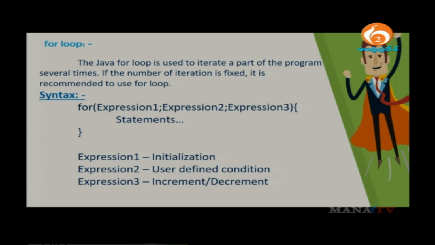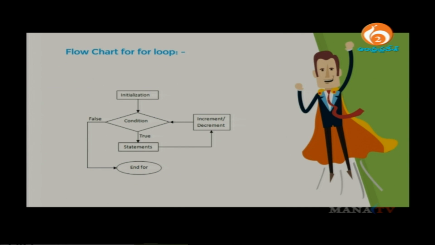Once you write this, you can check the flow chart of a for loop. First initialization takes place, then it goes to the second part, the user defined condition. If the condition returns true, the group of statements in the for loop is executed. If the condition returns false, it directly goes to the end of the for loop.